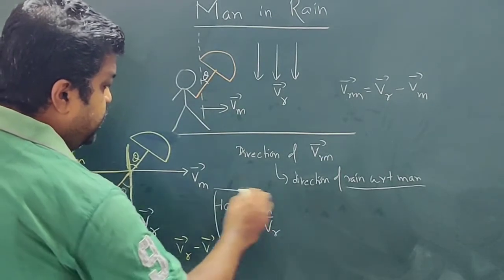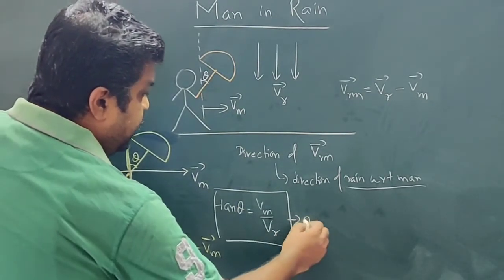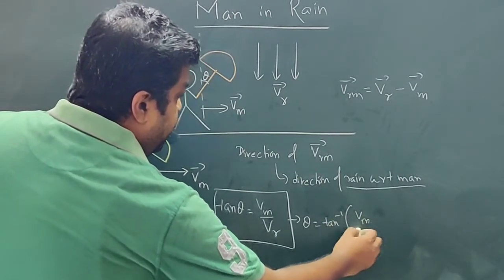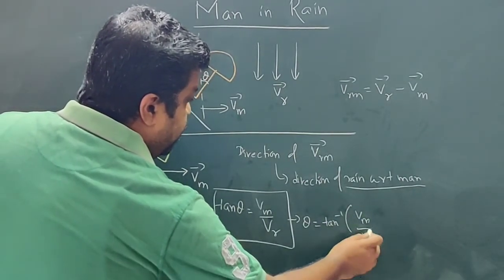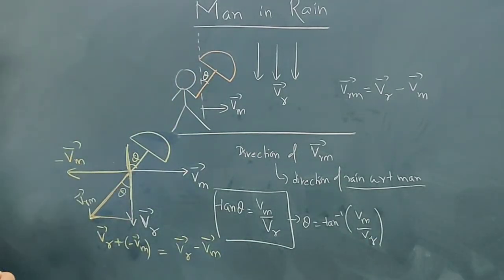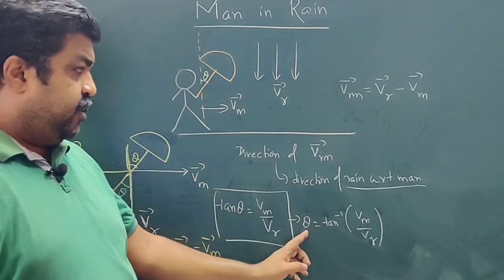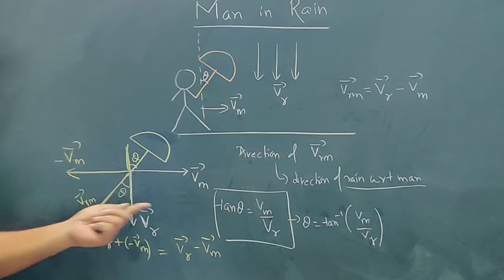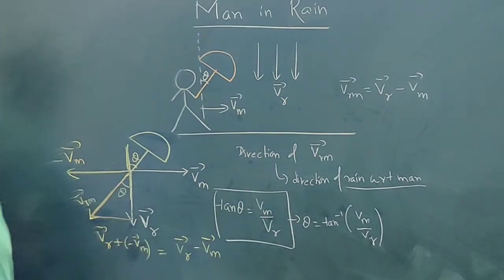So from this I can get the value of theta as tan inverse Vm by Vr. So this is the angle at which the person will have to hold the umbrella.